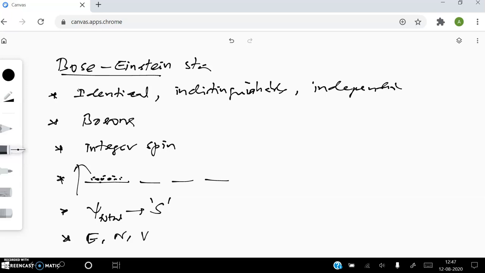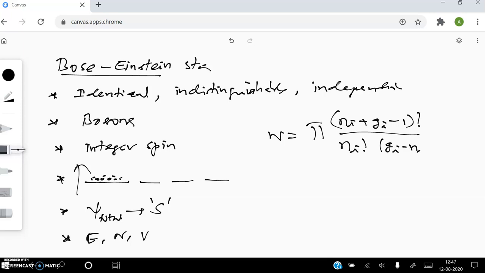Using these postulates, this is the general expression for thermodynamic probability, which is pi into (Ni plus Gi minus 1) factorial, divided by Ni factorial into (Gi minus 1) factorial.